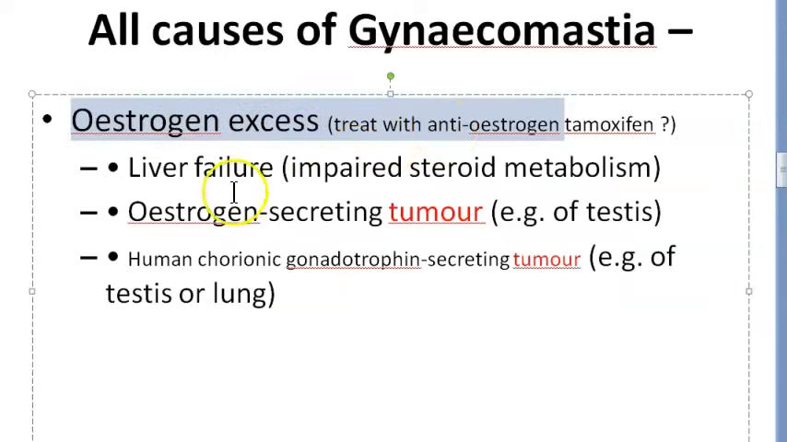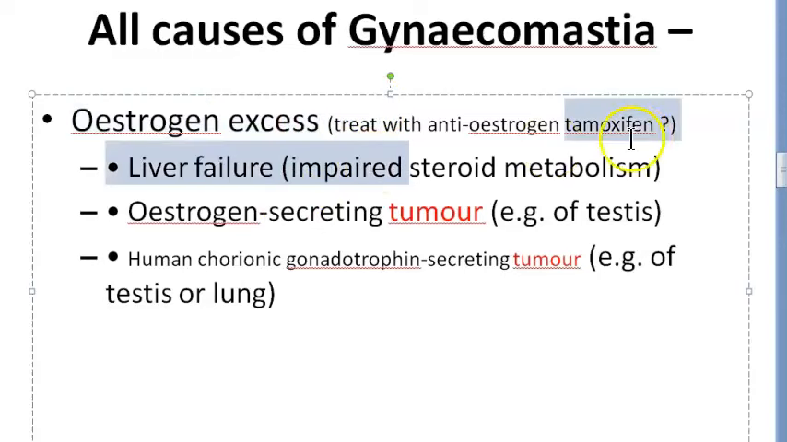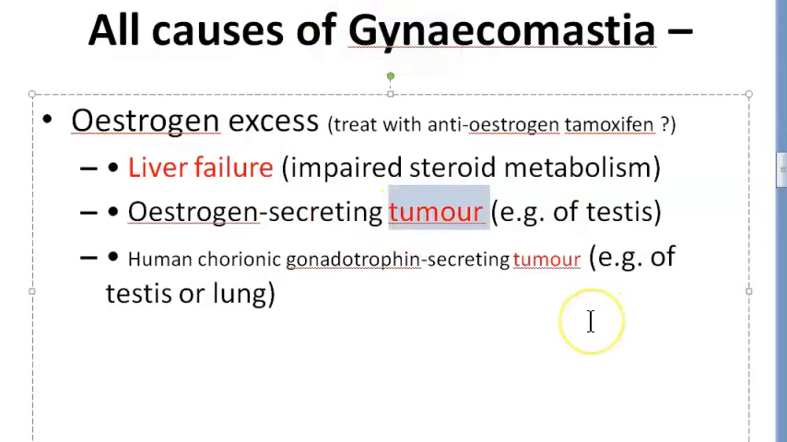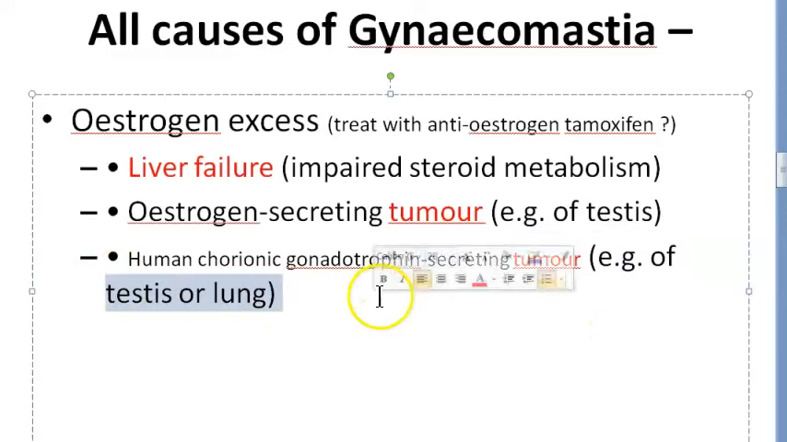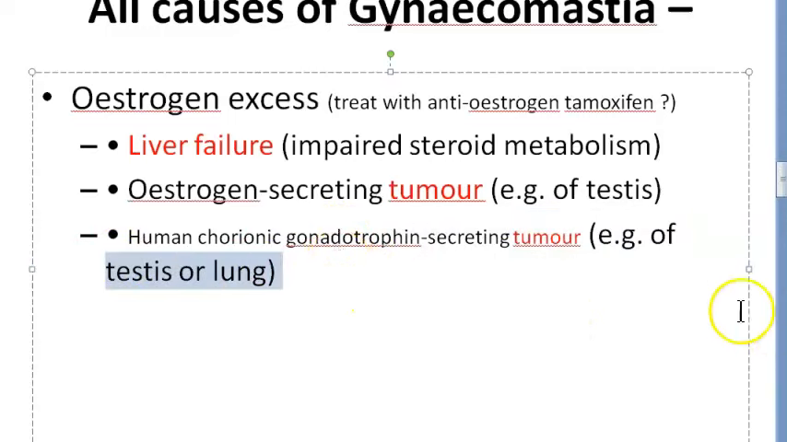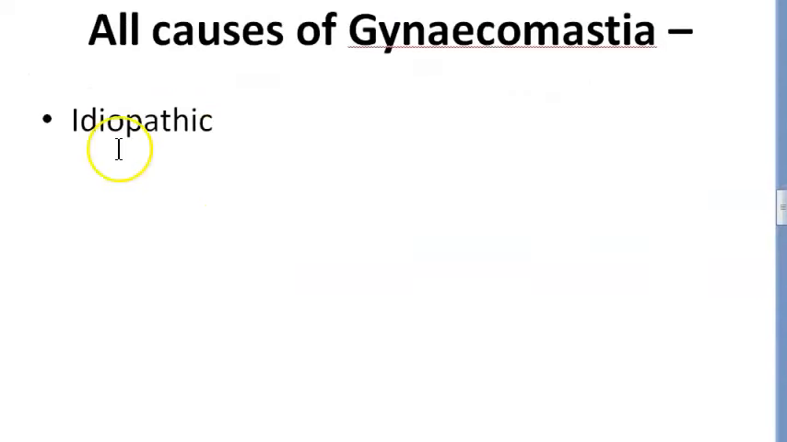Why does estrogen become excess? Because there is some impaired steroid metabolism. Because of liver failure, please remember such important words, liver failure, or there is a tumor which is secreting estrogen, or a tumor which is secreting human chorionic gonadotrophin, which actually has to be made by the placenta, you can understand, right? So it could be a tumor in the testis or the lung, remember. Then it could be idiopathic.